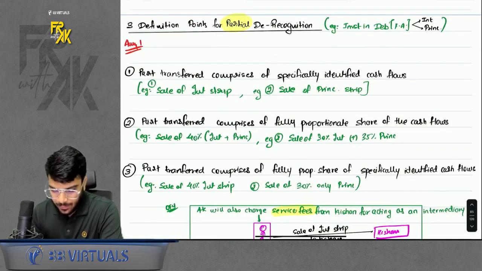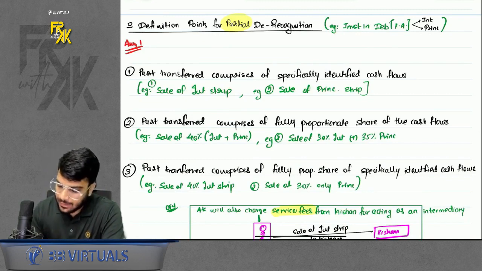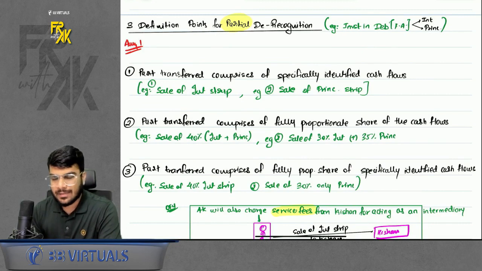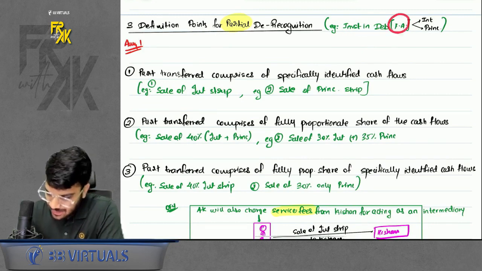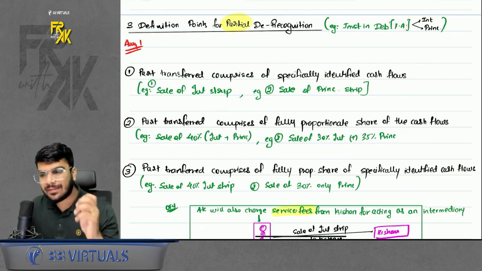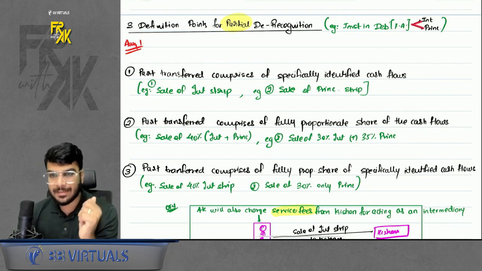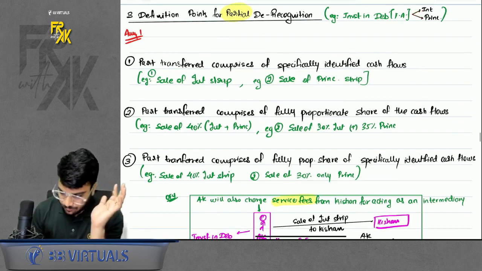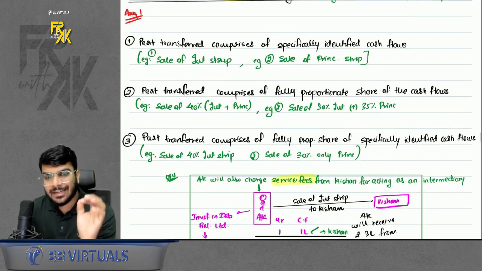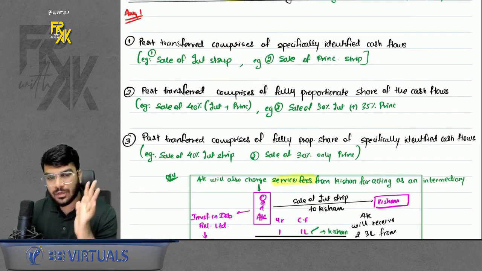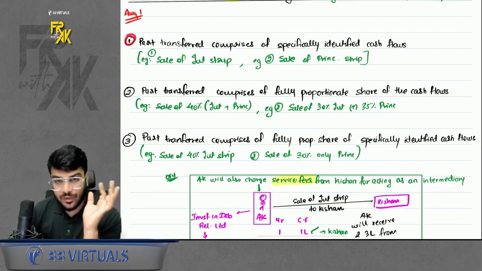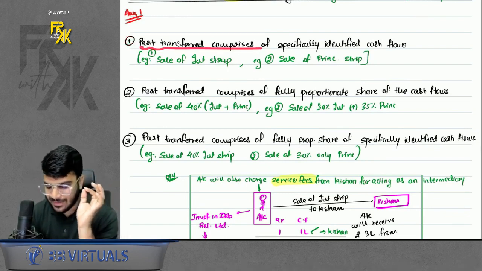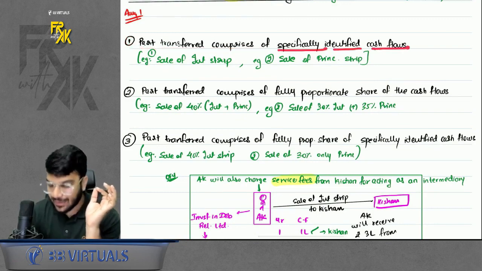Now, what was the first definition talking about? First of all, let's try to understand in any financial asset, for example, say we have investment in debentures. Is it a financial asset? Yes. How many cash flows are there in debentures? Two, interest and principal. Now, what the three definitions say is, first of all, please remember it is a partial derecognition. The first definition says the part transferred comprises specifically identified cash flows.